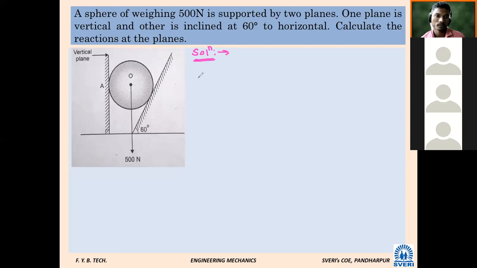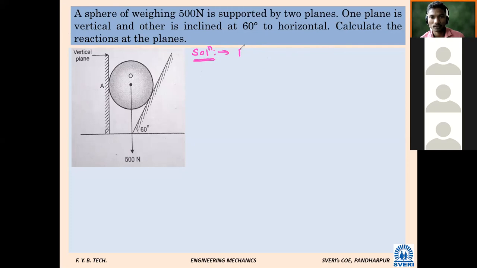500 Newton at O, and A and B. So RA and RB are the reactions. Whenever there is the word reaction, we have to give it a name like RA, RB, RC. So for the free body diagram, just check: is it possible to draw the free body diagram?